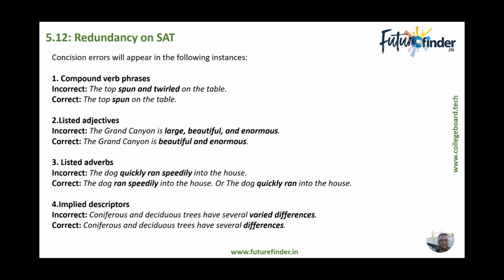Errors on concision will happen under the following circumstances. Number one, compound verb phrases. Whenever we have verb phrases that actually mean the same, like spun and twirled on the table. Then adjectives which mean the same, like large, beautiful and enormous. Large and enormous would mean the same thing, so you can eliminate either large or enormous. We can use either of the two. Then adverbs: she ran quickly and speedily into the house. Quickly means the same as speedily.